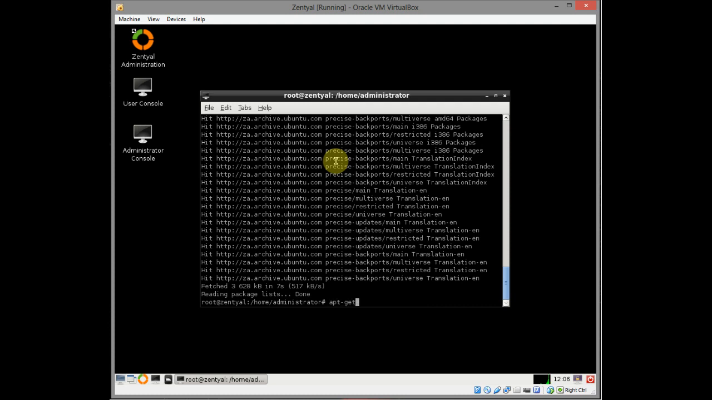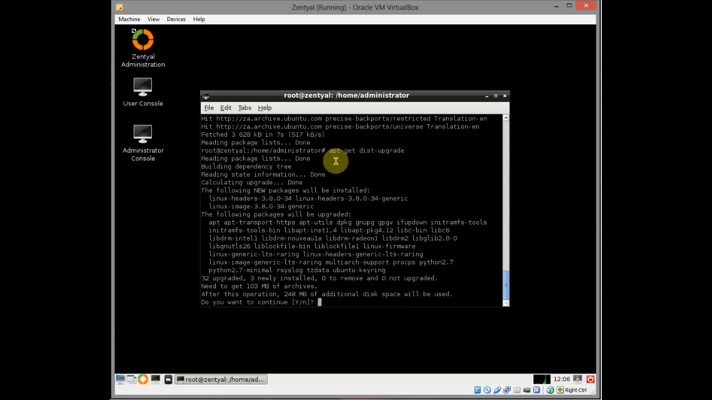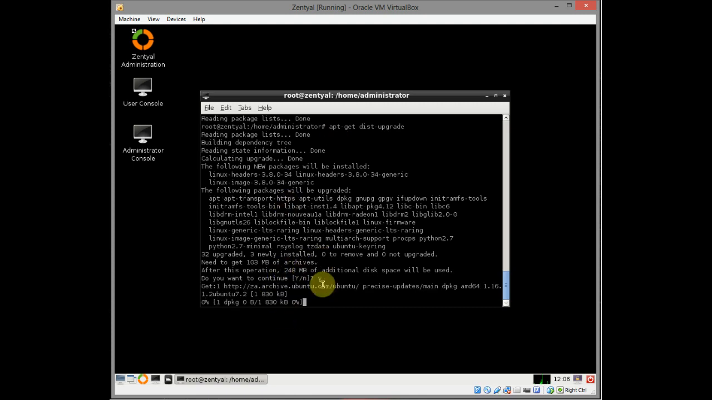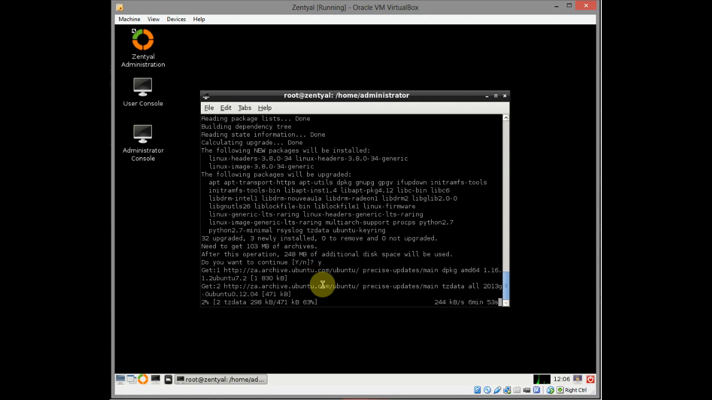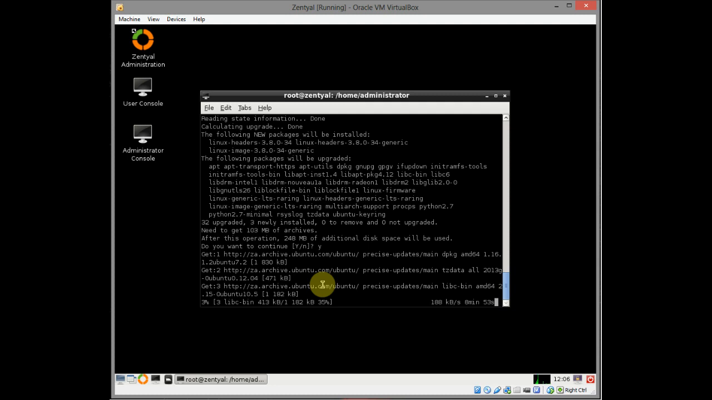Next, distribution upgrade. Yes, we want 248 megs, not too many. Too much hard drive space, 248 meg, yeah. Let's go. This could take a while. Yeah, it's definitely going to take a while on my little 10 meg line. When I get back, I will show you the rest of the steps.